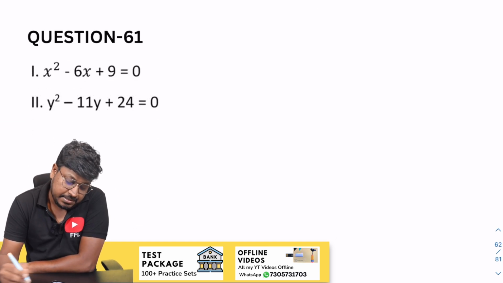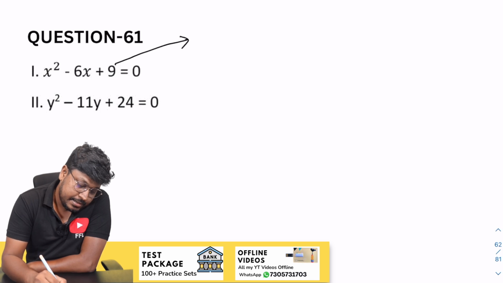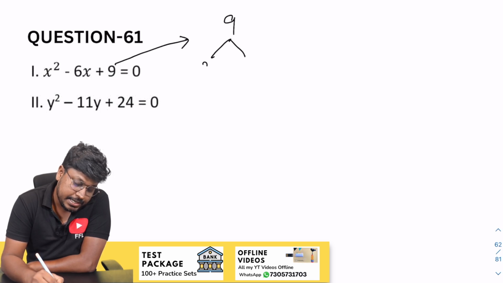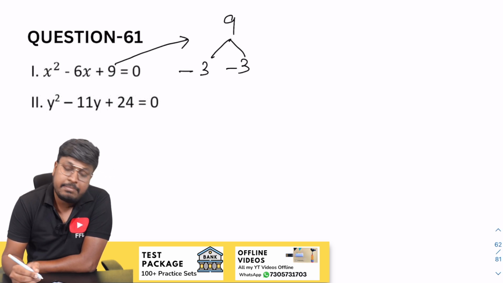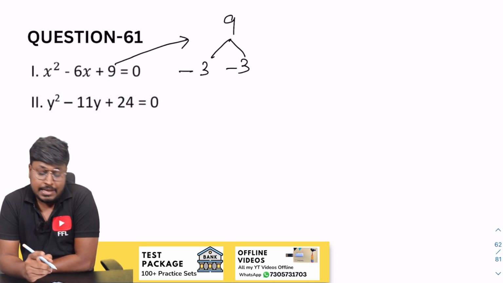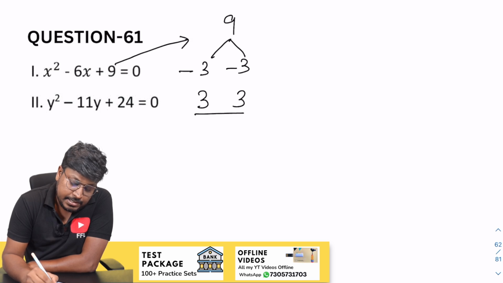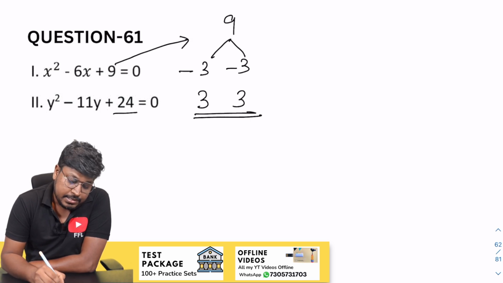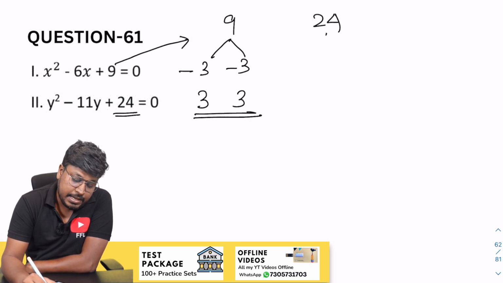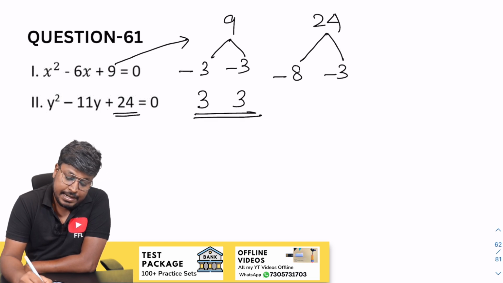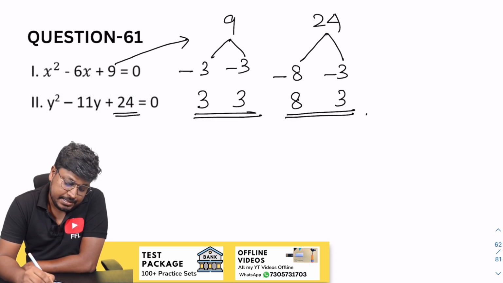So 61st question. So 9 here. So our target is to get 6. 3 into 3 will be 9. So minus 3, minus 3. So when you add both the numbers, the resultant will be 6. So while writing, change the sign. So 3 and 3 will be the factors. So next will be 24. So 8 3s are 24. So minus 8, minus 3. So while writing, change the sign as 8 and 3. That's it. So now the comparison part.